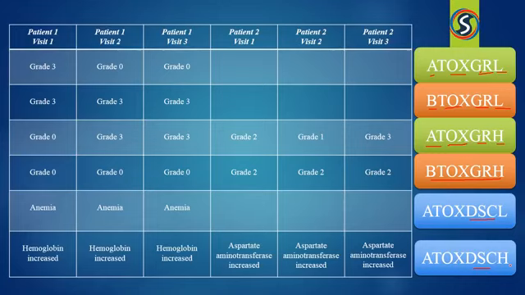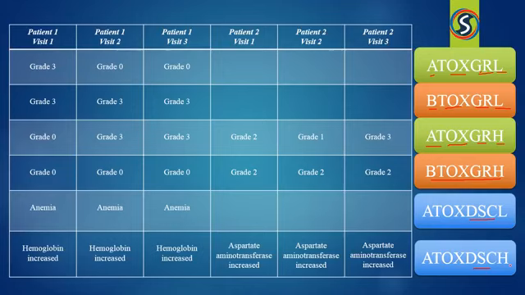Now here I have taken two patients to understand things much easier, and also I have taken only two tests. For one patient, according to the disease, the medical investigators might prescribe one or more tests. So here I have used only two tests, that is the hemoglobin test and the AST test. AST is nothing but aspartate aminotransferase test, which is one of the enzymes used to identify it.